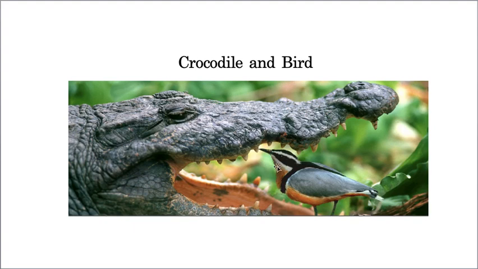So some spines will get stuck in the mouth, so this bird helps in removing them, and it eats them actually. Some flesh particles also it eats. So the bird is getting food, whereas the crocodile's mouth is getting cleaned. So both are cooperating with each other. But the crocodile by mistake also doesn't eat this bird.